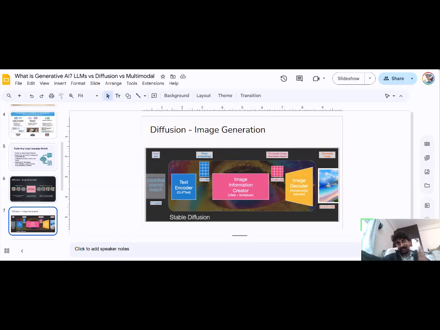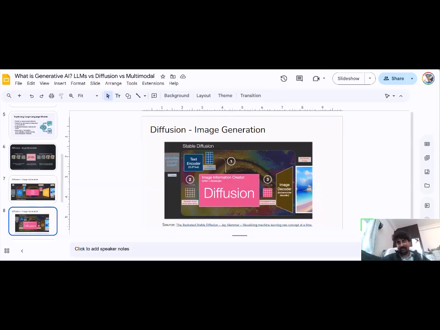The CLIP text encoder is trained on a massive image and text dataset. It will generate an embedding output that includes the image information in the latent space. And then the image information creator, a spatial diffusion process, will happen. The output of this image information creator is a stack of image information arrays in the latent space. And then finally the image decoder decodes the images.